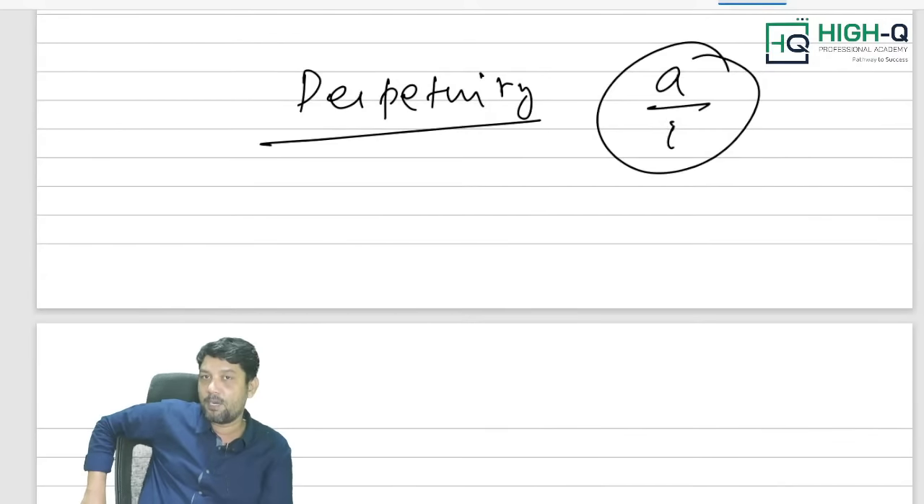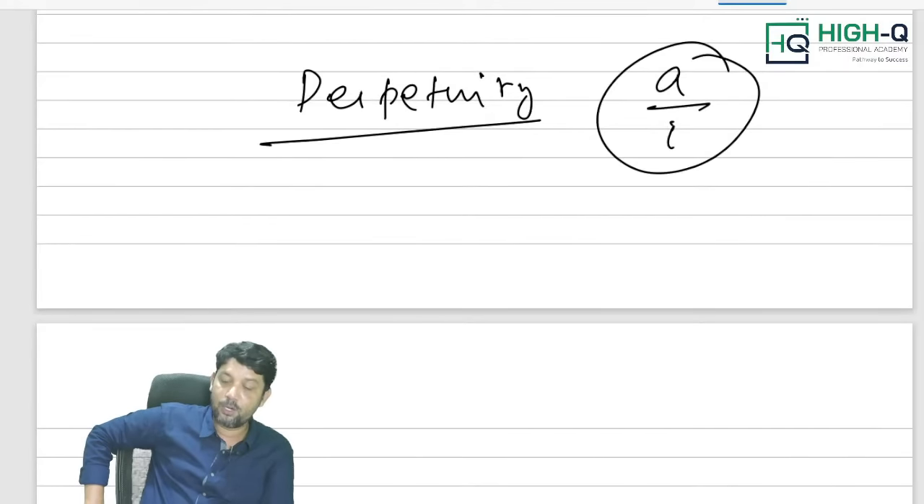Because here the number of years will not be given. Forever we are going to pay the annuity. When the question is based on paying the annuity forever, we have to use this formula, A by I. That is what we call perpetuity. A by I is the formula we have to use.